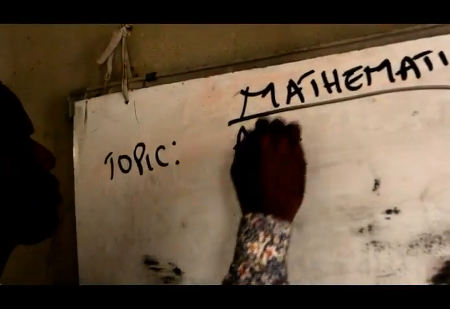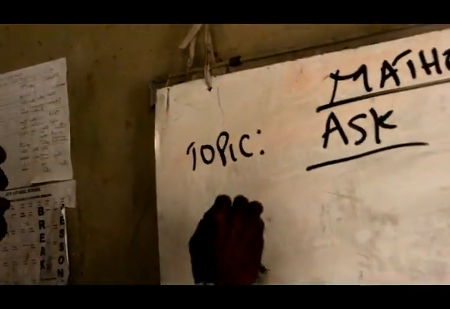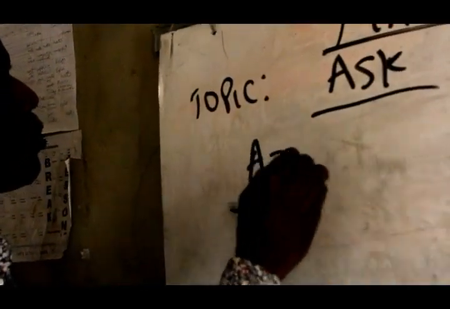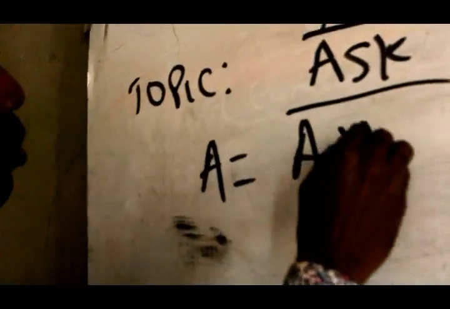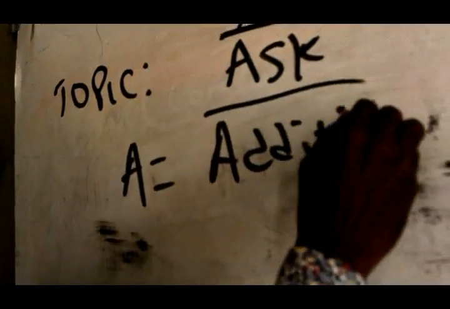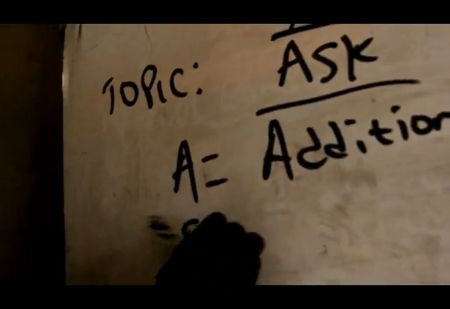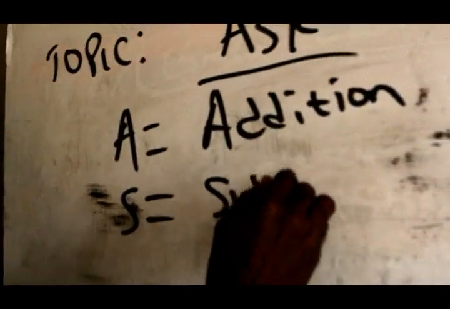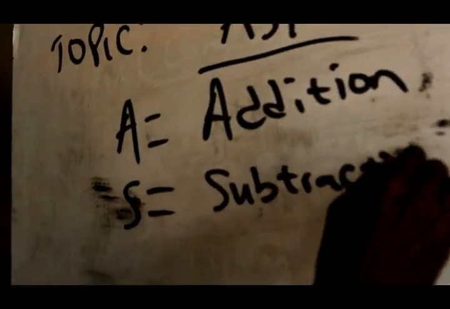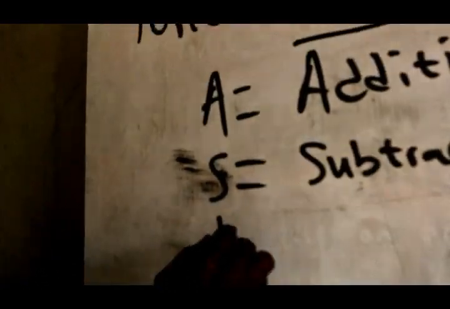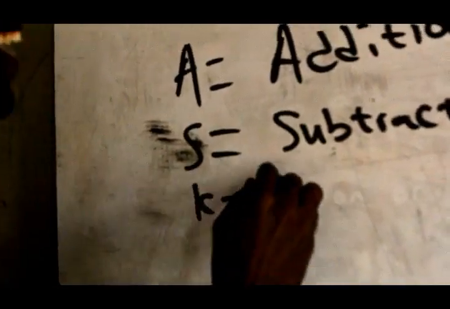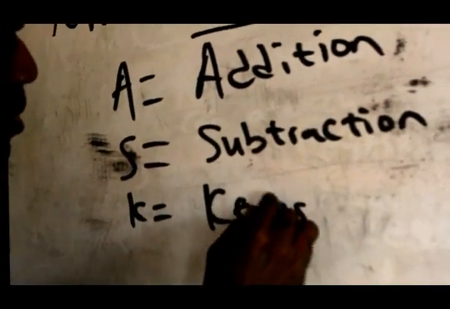The name of this mathematics is called Ask. The letter A stands for addition. The letter S stands for subtraction. While the letter K stands for keres.